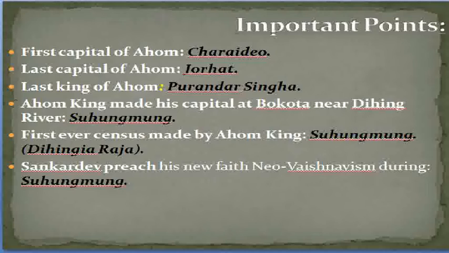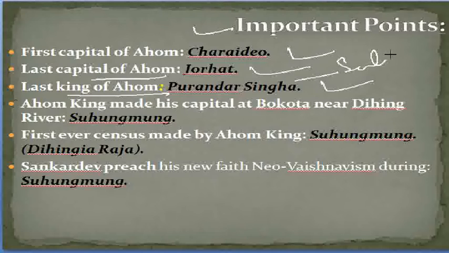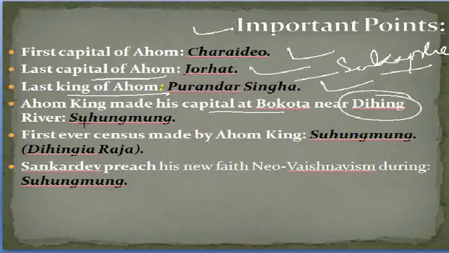Some important points, let's discuss here. The first capital of the Ahom was Saraidev. The last capital of the Ahom was Jorhat. The last king of the Ahom was Purandar Hingha. The first king, of course, was Sukapa, the founder of the Ahom dynasty, that we need to remember. Then the Ahom king who made his capital at Bogota near Dihing was Suhumung. That's why he was also known as Dihingya Roja.